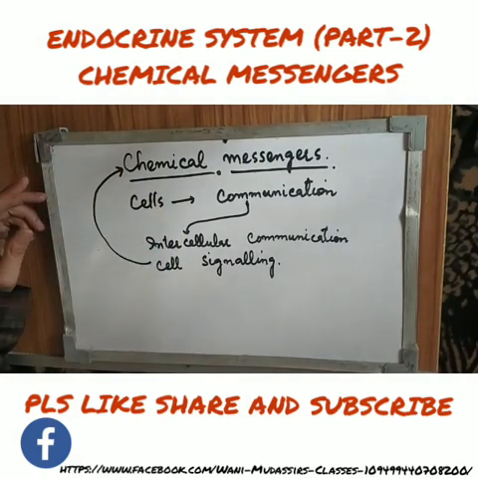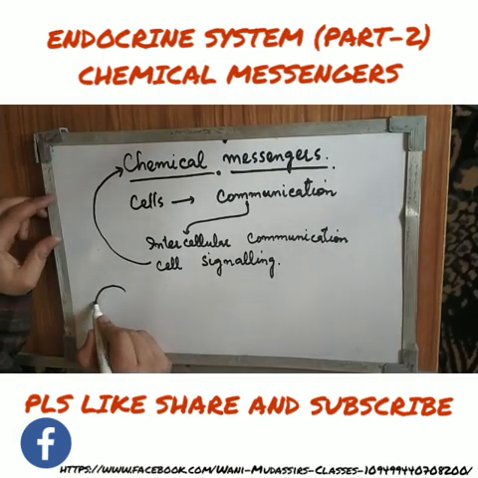I'm repeating this. Our body is composed of billions and trillions of cells, and these cells have to communicate with each other sometimes, via the chemical messengers, and this communication is called intercellular communication or cell signaling. Fine.